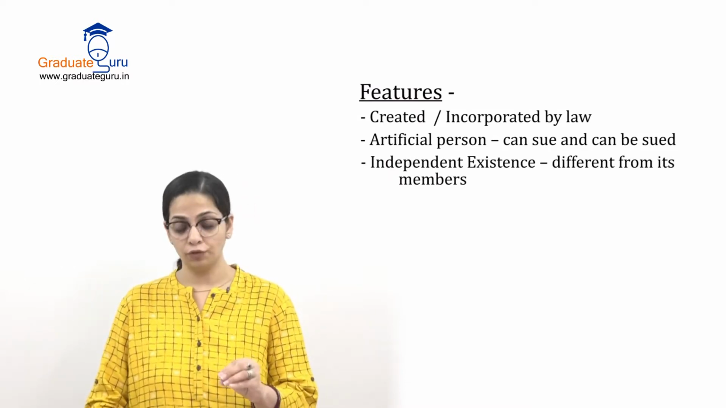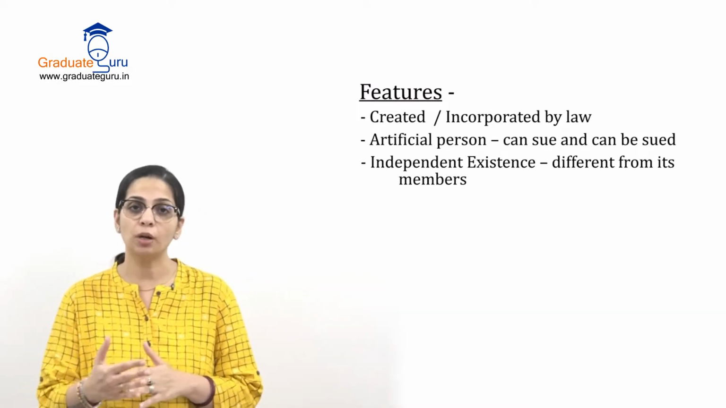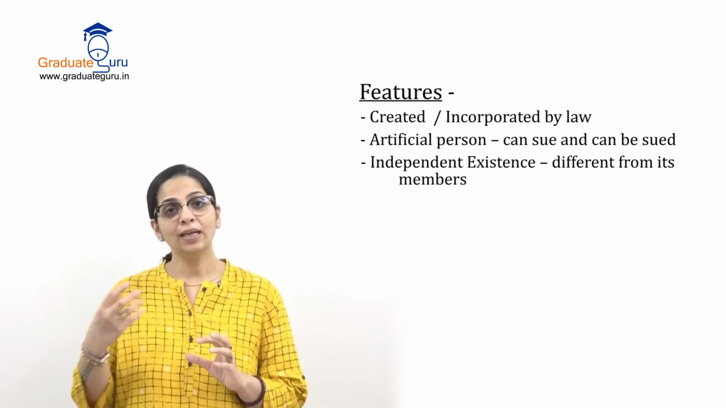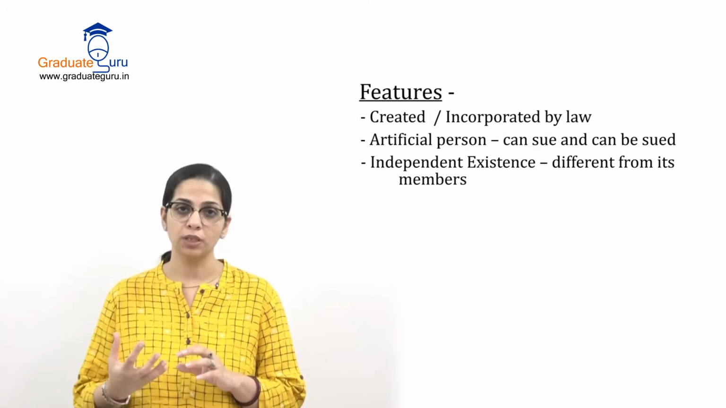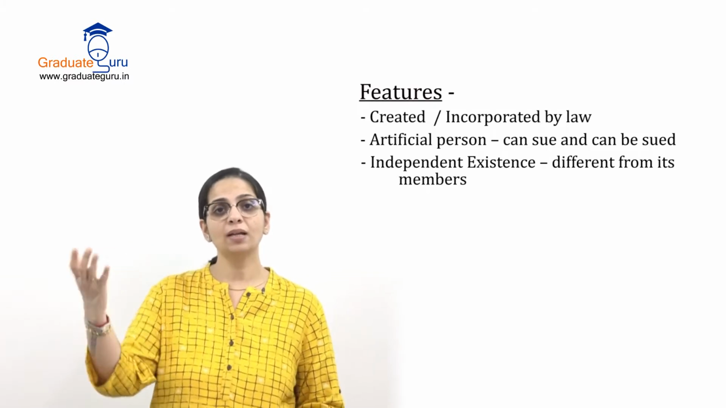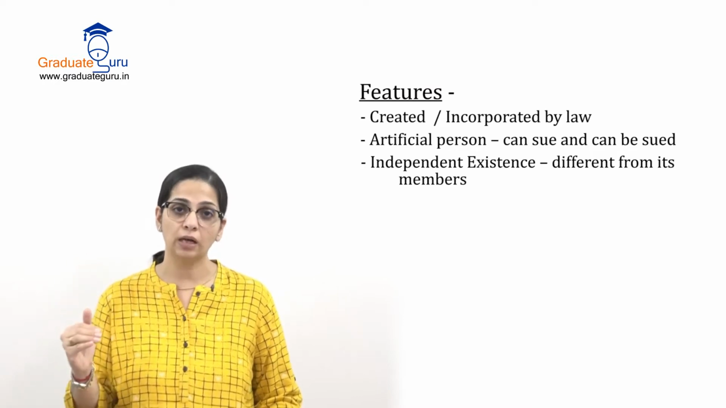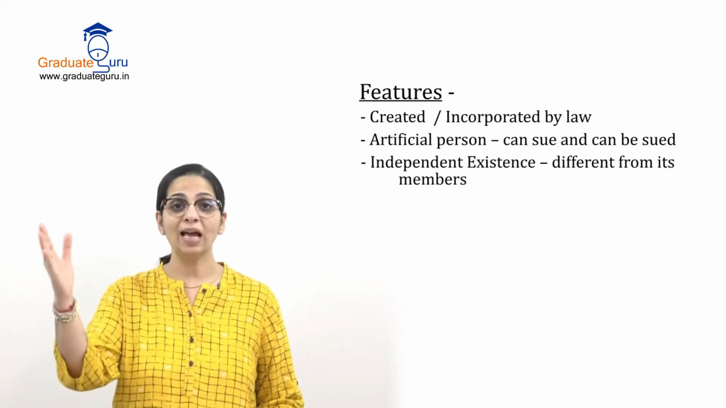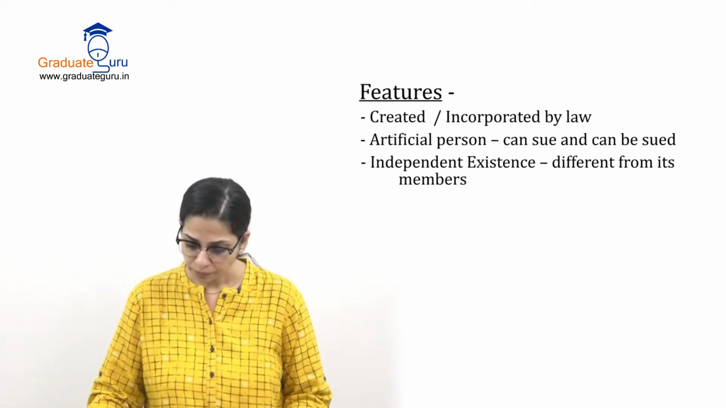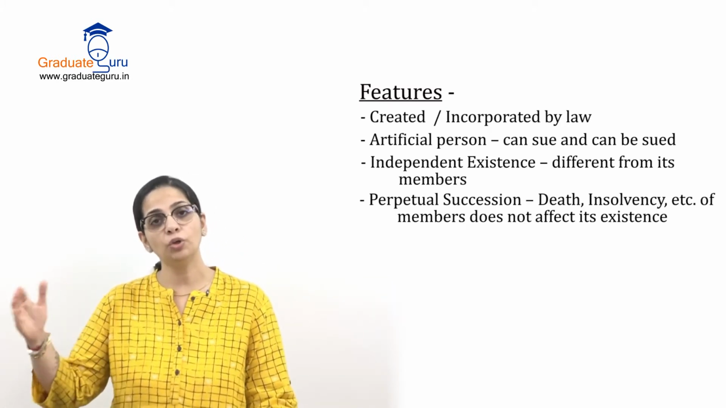It has independent existence. Now this is something different from its members, which I already covered where we saw that it is an artificial person. So उसका company का एक अपना existence होता है. Company can buy property, company can sell property, company can do business. So when I say that ये company business कर रही है, I am not talking about the shareholders, I am not talking about the people who are working in the company. I am talking about the company as if it is a person, and that is why it has an independent existence.